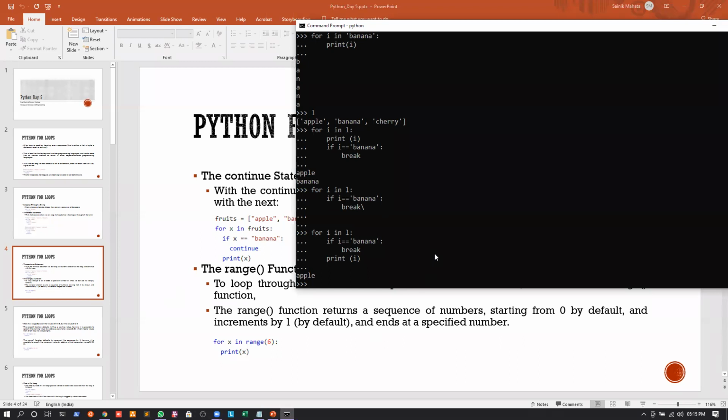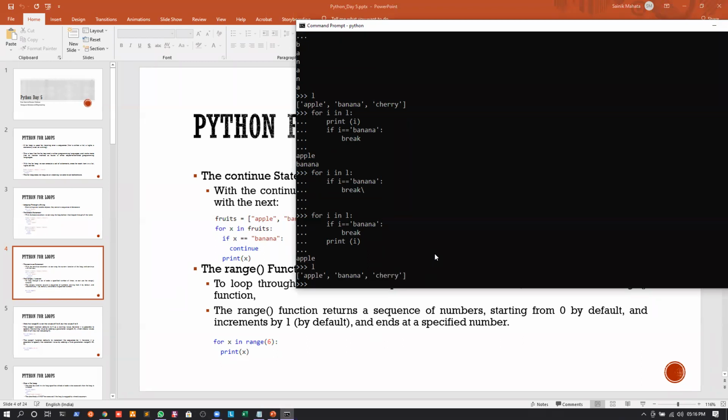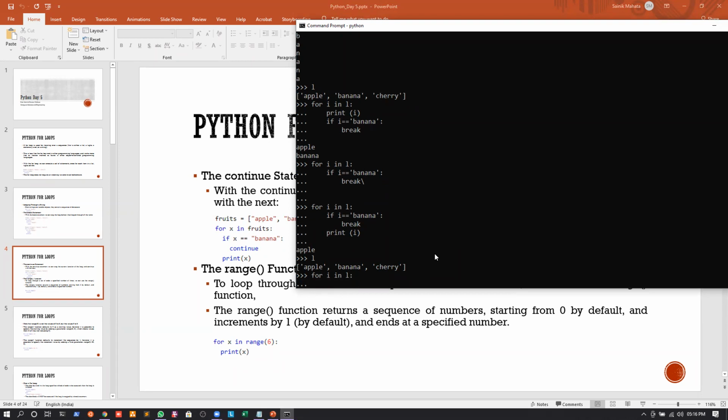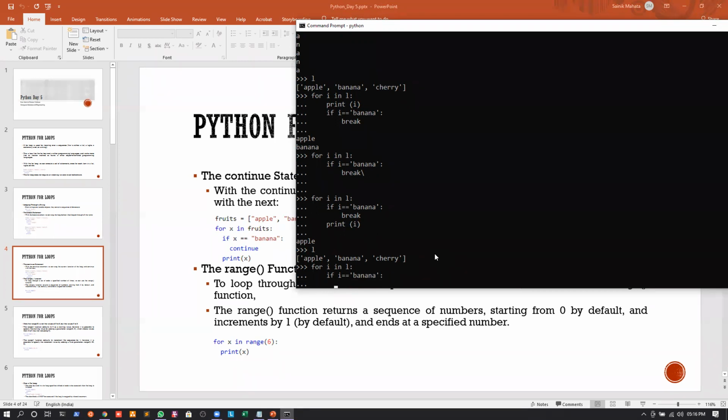So again, if I have a list with the fruits here, right? What I can do is write for I in L. So I will write if I is equal to banana. If it is, what I will do is just continue, which means I will just skip the iteration and I will go to the next iteration, right?